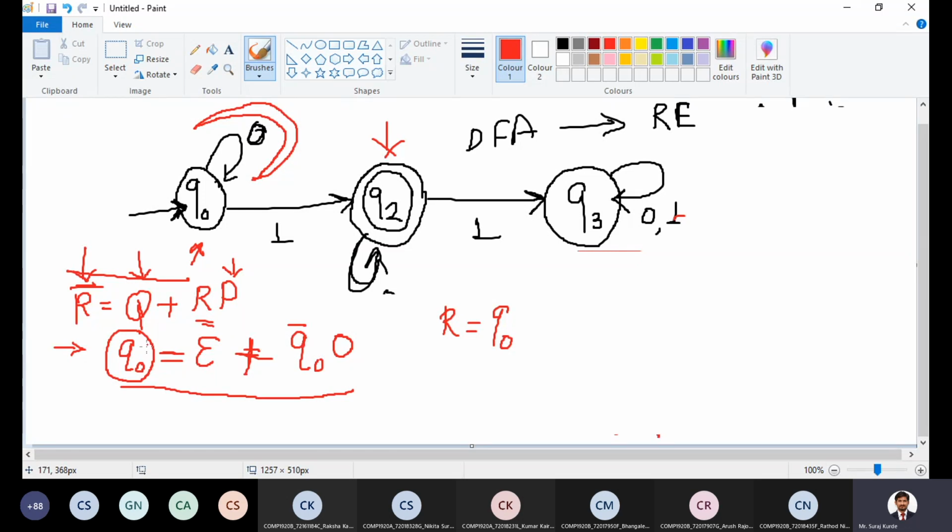Q naught is on the left side, as well as on the right side after this plus. We can adjust this expression into the format R is equal to Q plus RP. What is Q? This one, epsilon. R is Q naught, and 0 is P.